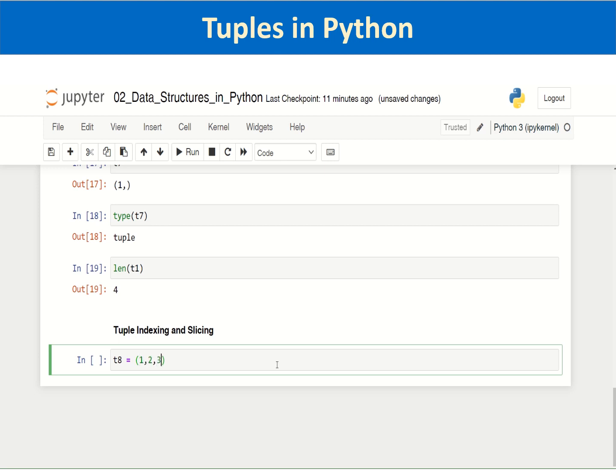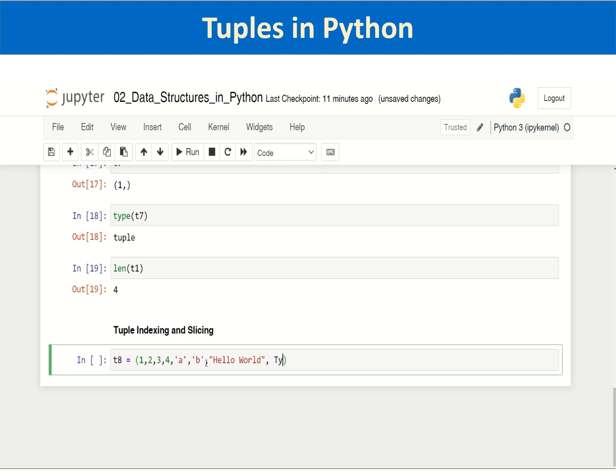That is 1, 2, 3, 4. Then I will also pass strings a, b, and hello world.